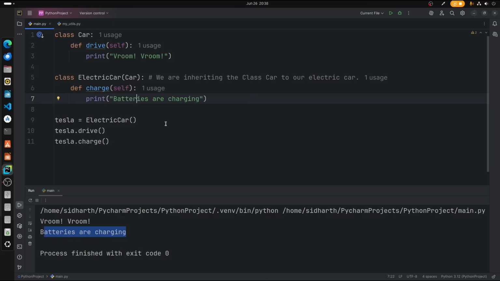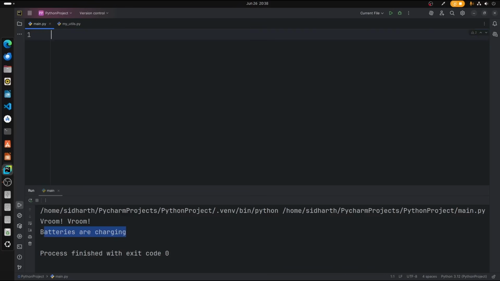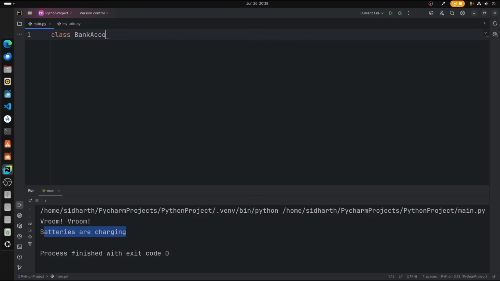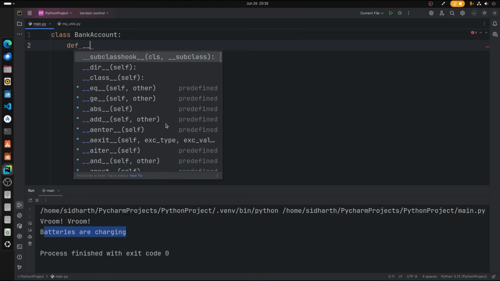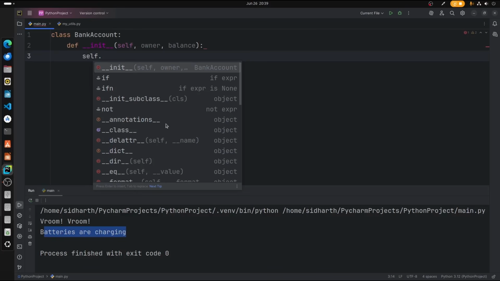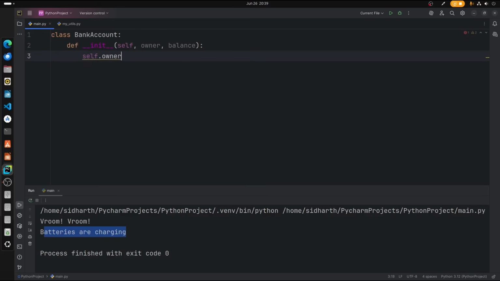Basically, you are hiding stuff. When it comes to security or hiding stuff, the first thing that comes to our mind is a bank account. So we are creating a class called BankAccount, and let's create an initializing method, def __init__. Let's take self, owner and balance in the account. Go ahead and create objects for this initializing class. So self.owner is equal to owner.